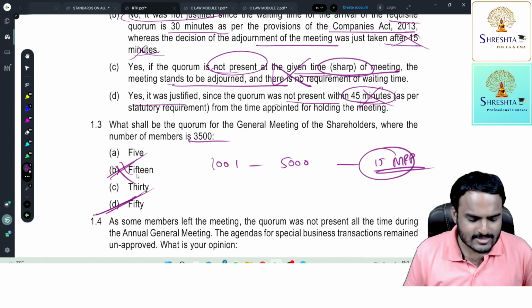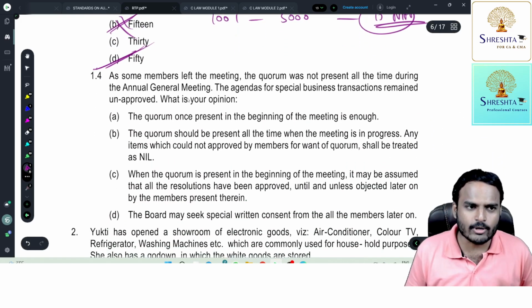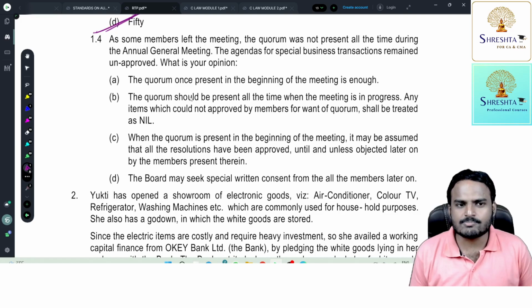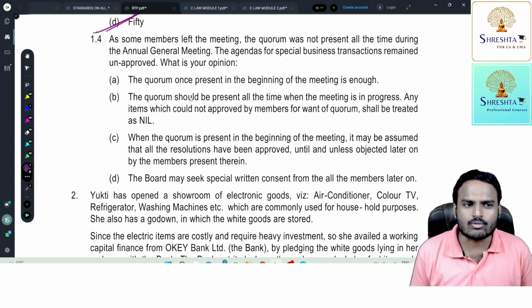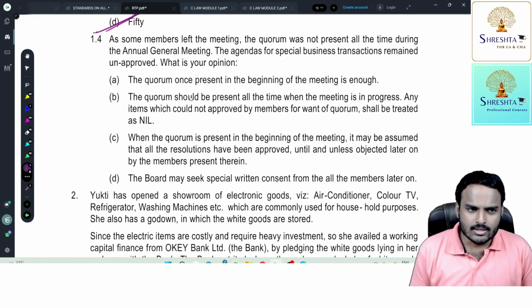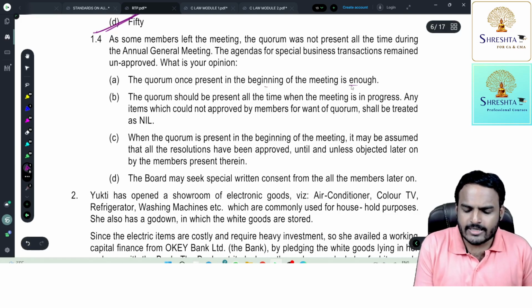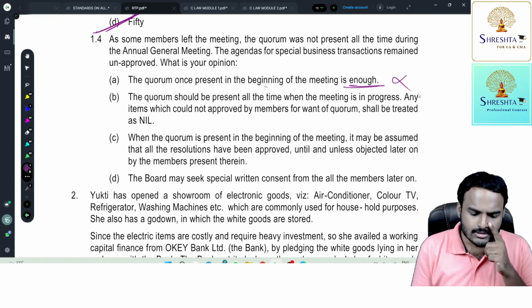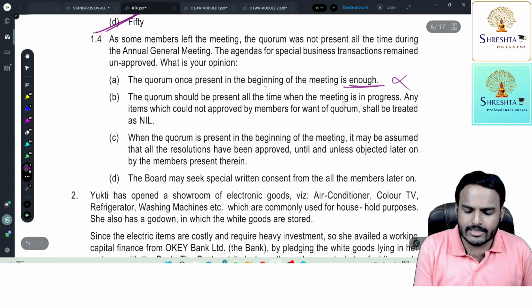Okay, student. Next. So the answer is 50 ma. Next, 1.4. As some members left the meeting, the quorum was not present all the time during the AGM. The agenda for special business transactions remains unapproved. What is your opinion? So the quorum once present in the beginning of the meeting is enough? No ma. Quorum should be present throughout the meeting. The quorum should be present all the time when the meeting is in progress. Any items which could not be approved by the members for the want of quorum shall be treated as nil.